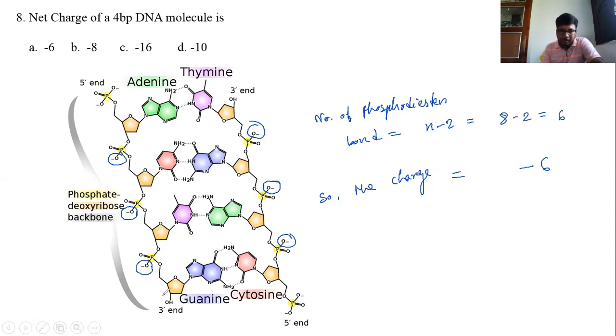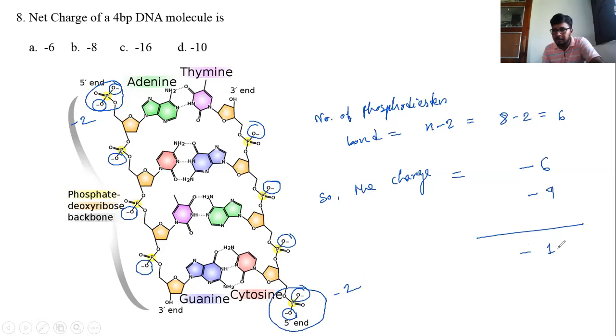And also look at the terminal nucleotides. Here this is a terminal nucleotide and this is a terminal nucleotide. An extra phosphate or phosphoric acid is present, and here the charge possesses minus 2. 2 O minus is present here, and here also 2 O minus is present. So we have to add minus 2 and minus 2, minus 4. So the total net charge is minus 10.